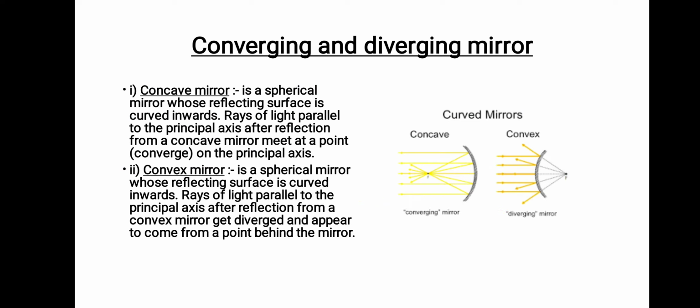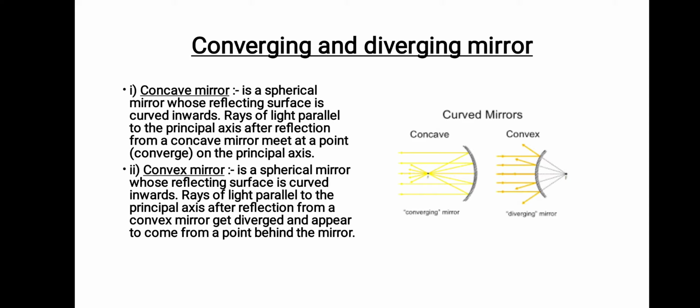Now the concave mirror is also called a converging mirror and the convex mirror is also called a diverging mirror. Why? Let me tell you. In the concave mirror, when light rays come and hit the surface of the concave mirror, all the light rays that come parallelly will converge themselves and meet at a point. See, the light is converging, right? It doesn't get deflected, it gets converged. So this type of mirror, the concave mirror, we call a converging mirror.